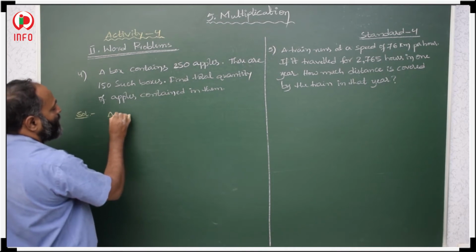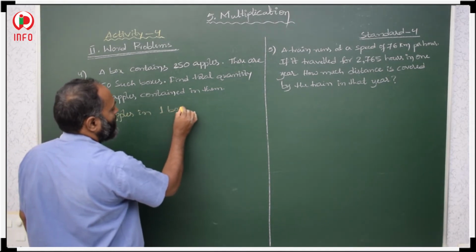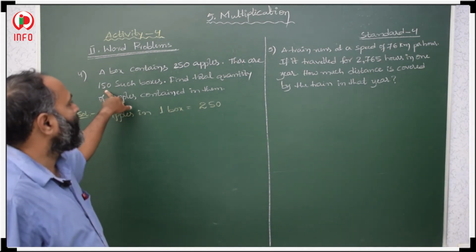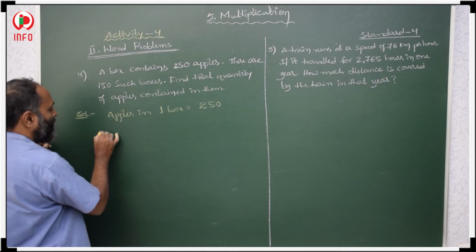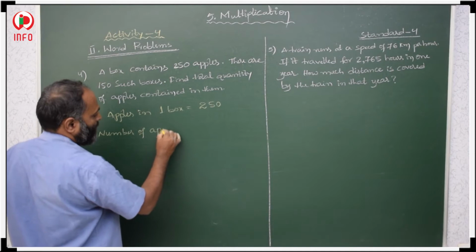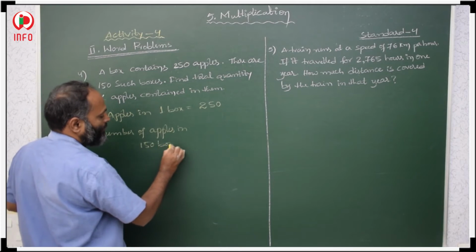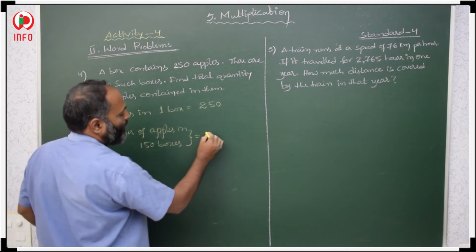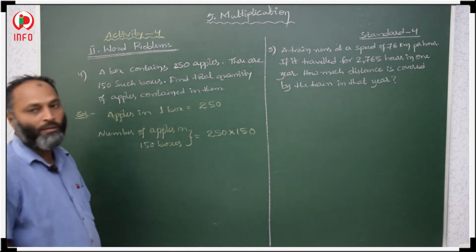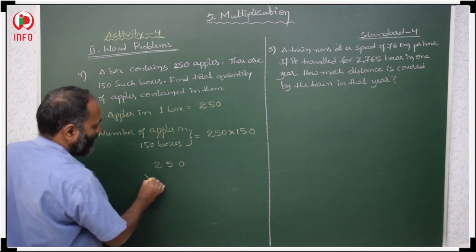Apples in one box. How many apples are there in one box? 250. Then in 150 boxes, how many apples do we have to find? Number of apples in 150 boxes. What we have to do? We have to multiply 250 with 150.